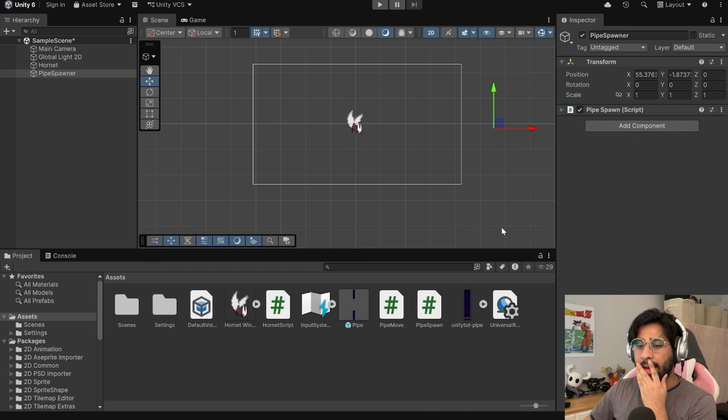Boom. So basically, because the pipe itself already has the code to move left, we don't have to worry about that anymore. All we need to worry about is spawning the pipe in. That's it. And then obviously deleting the pipe. The pipe will do its thing on its own because we already coded that into the prefab.